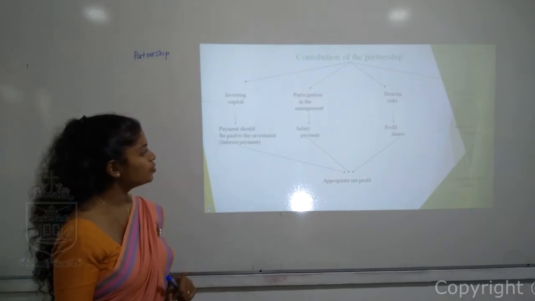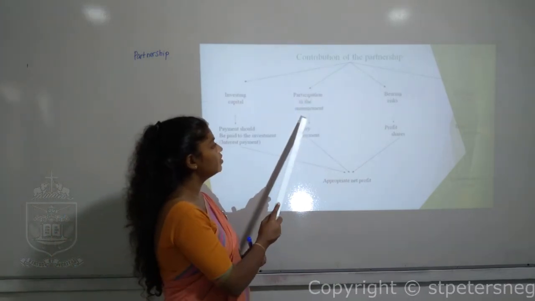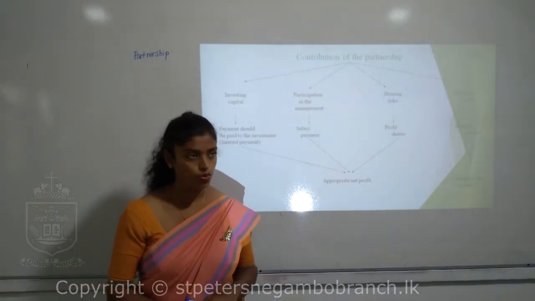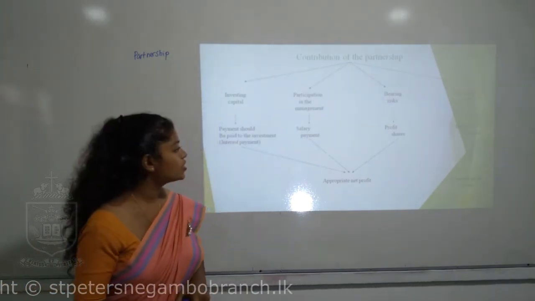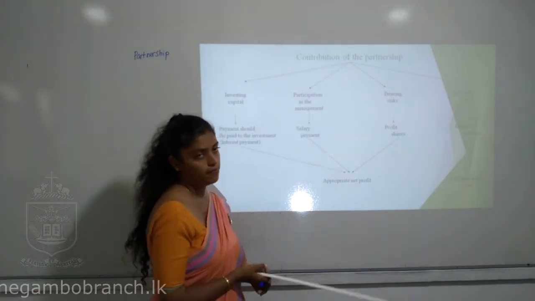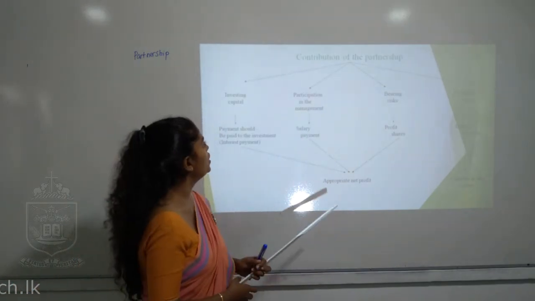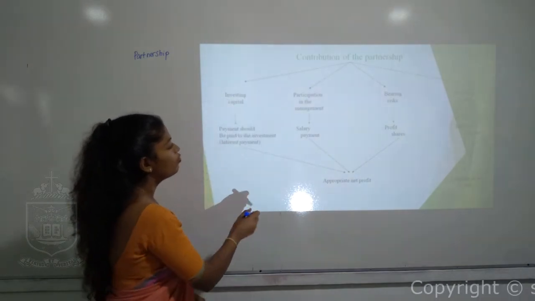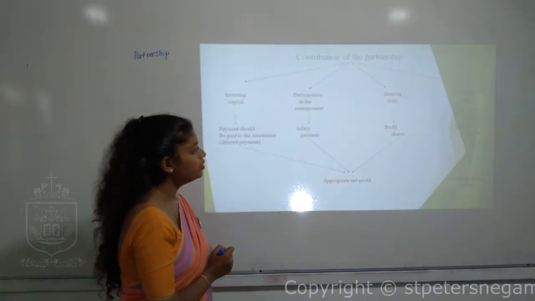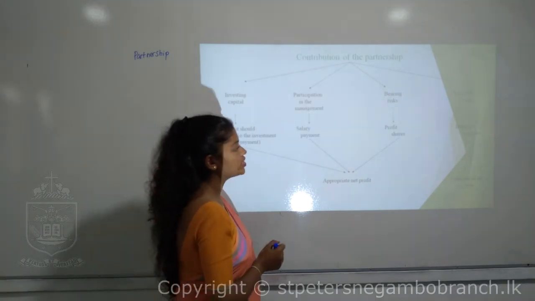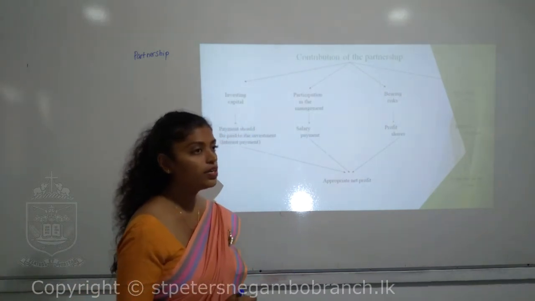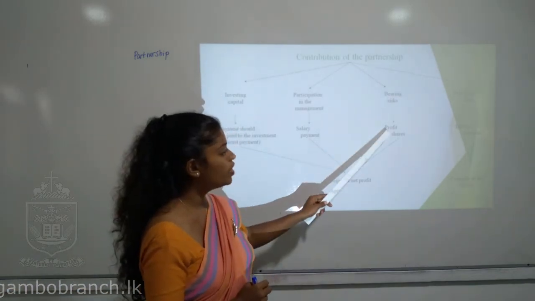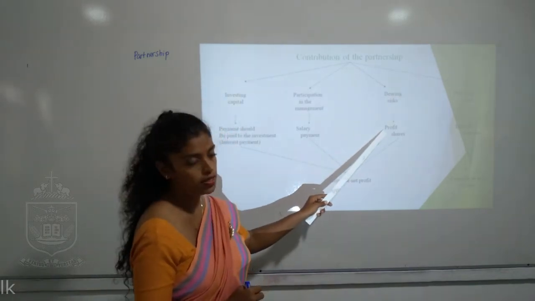In the second section, participation in the management. If they are working with you, they should receive an amount called salary. So for the investment they get interest; for the management they get salary payment; and for bearing risk, these partners are taking risk for their investment, so you have to give them a share of profit.